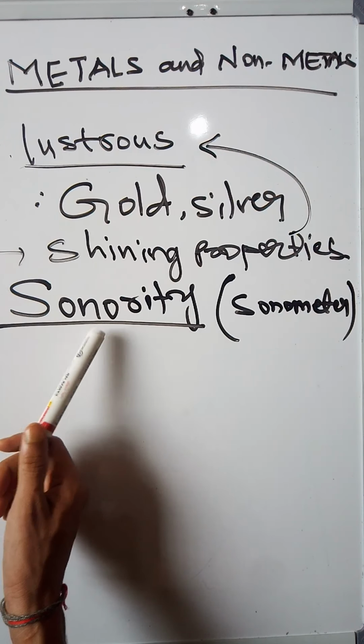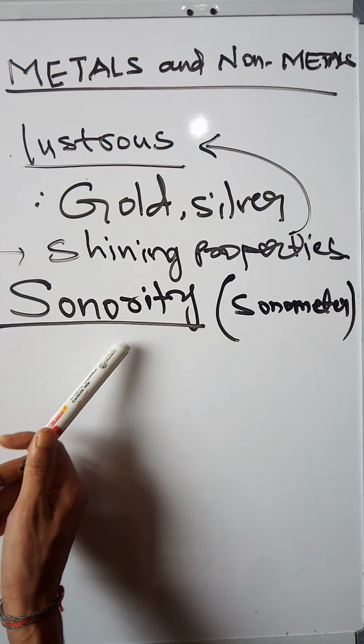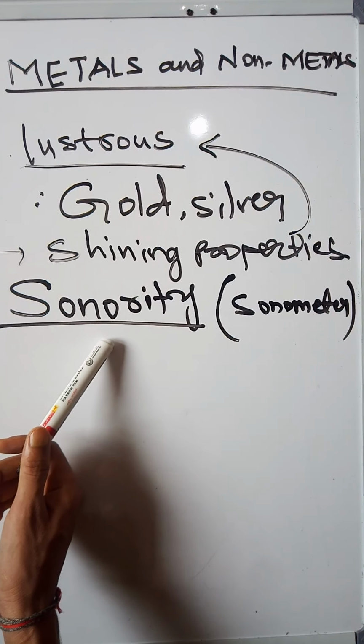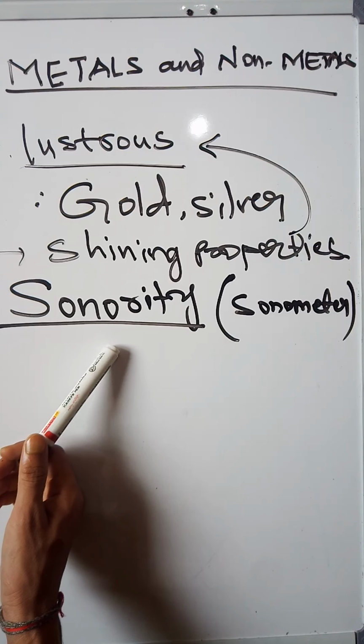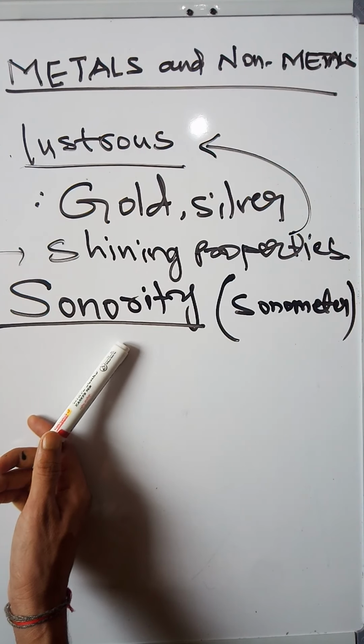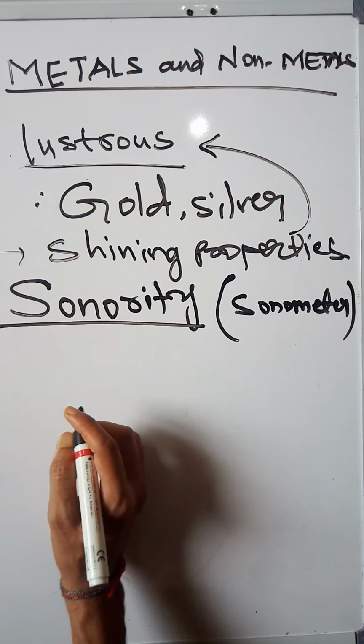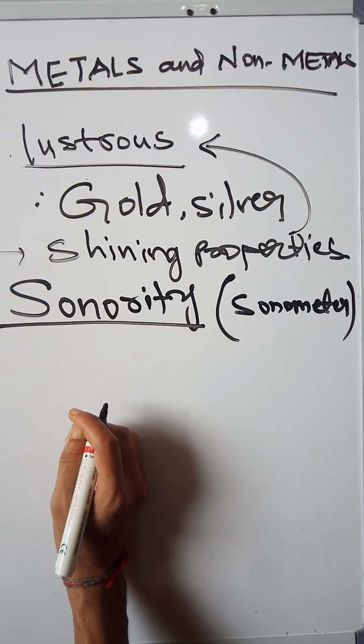When I am beating this board, the sound is not so clear, but if I beat any metal the sound will be very clear. All metals produce a clear sound, but not non-metals such as wood or paper.